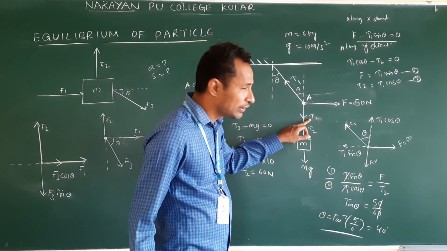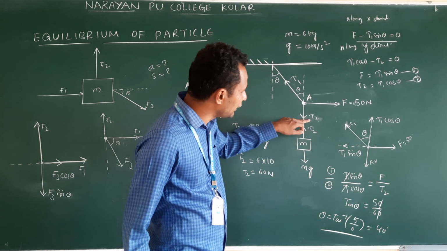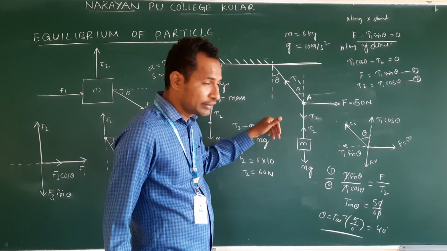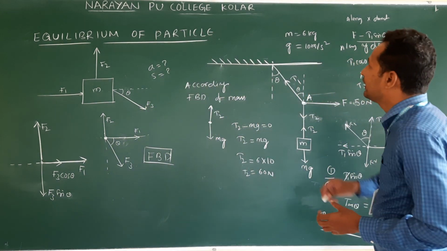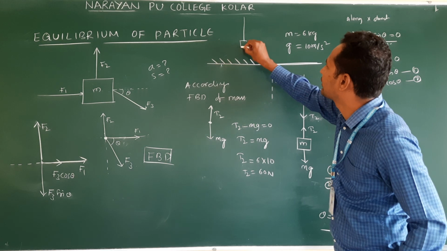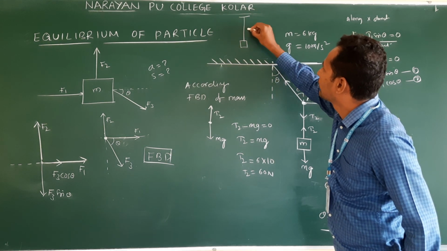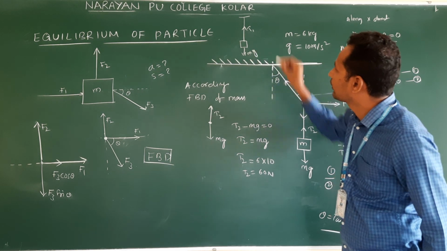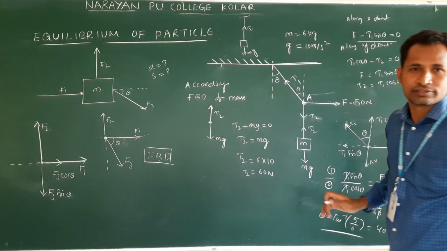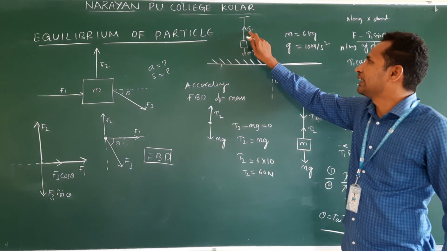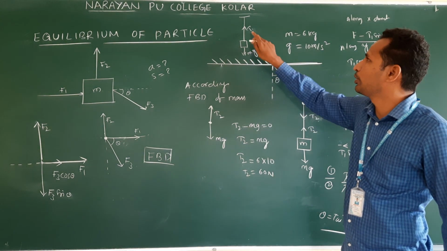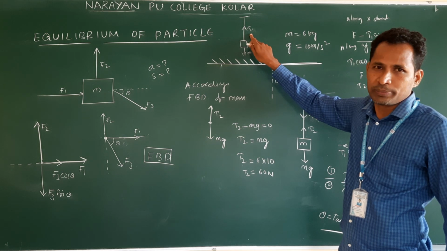See, you may have a doubt here. Why have I taken T2 here? Previously I have taken the total string as T1. See, the reason: when it is straight like this, T only acts. Right? Newton's second law, third law, T is equal to mg. mg develops the tension. No problem here.